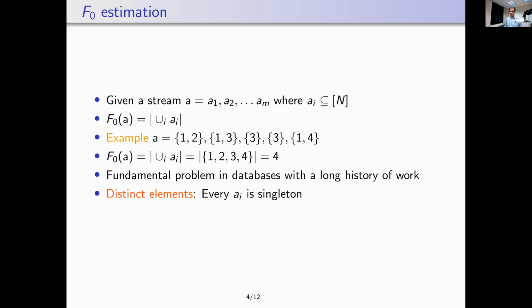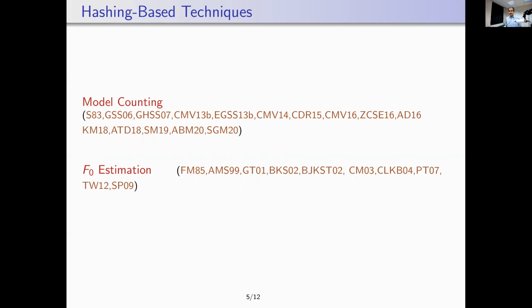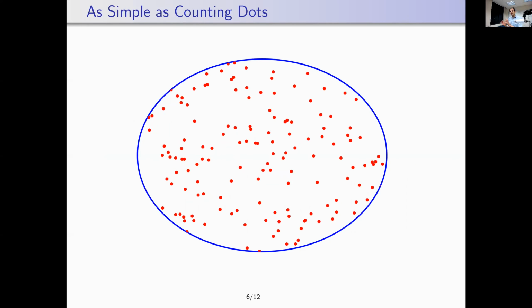So we had talked about two problems, the problem of model counting and F0 estimation. Are the two related? Well, on the surface, it looks like probably not. In fact, there is probably no paper from one community that cites work from the other community. But digging deeper, we observed that the core techniques for both the problems really rely on clever uses of the hashing-based paradigm.